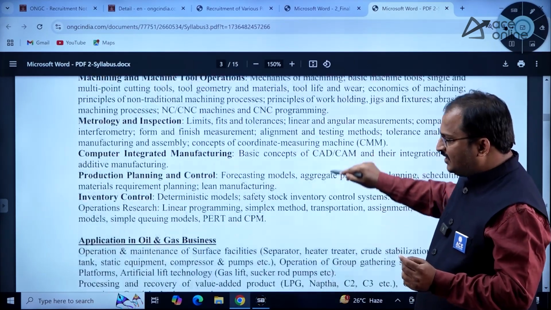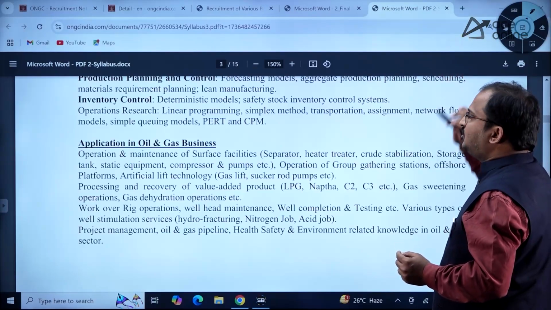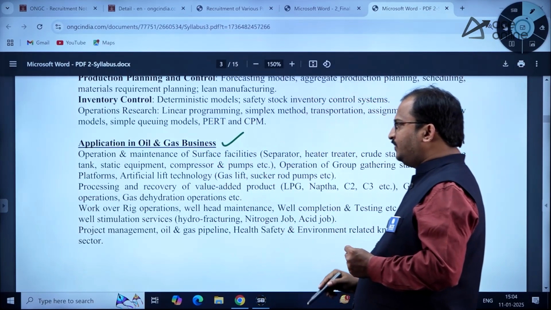Additionally, there is some part which you have to learn, that is application in oil and gas business.